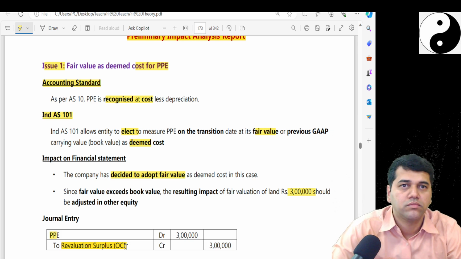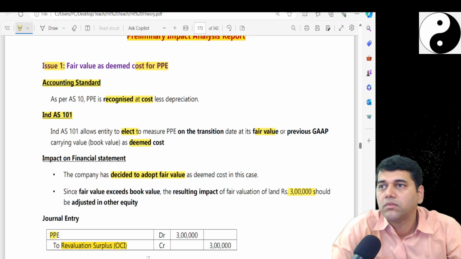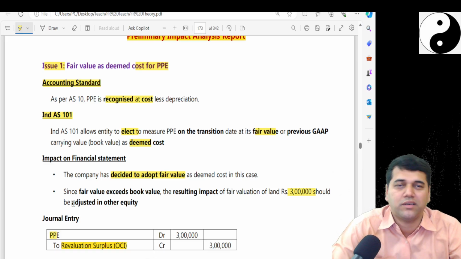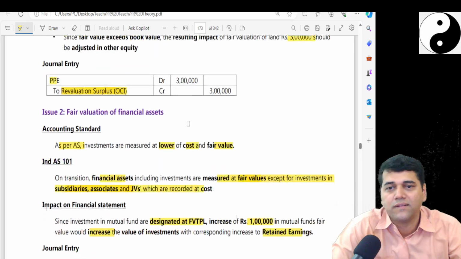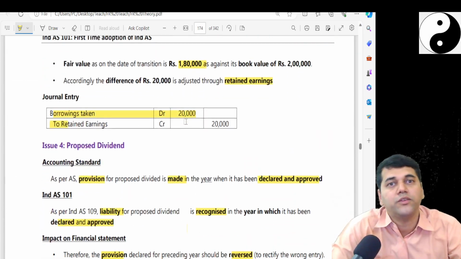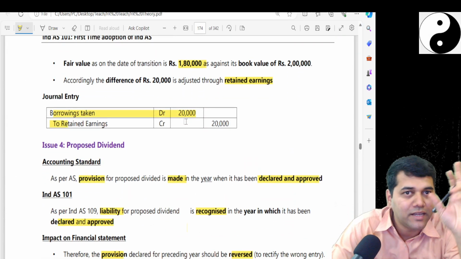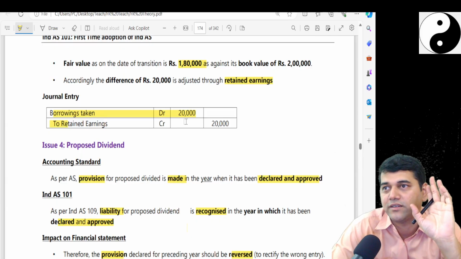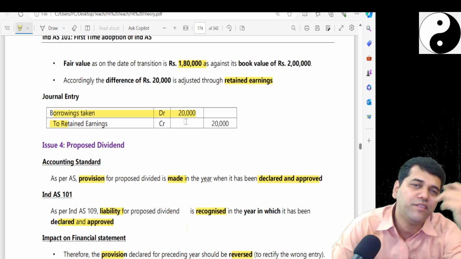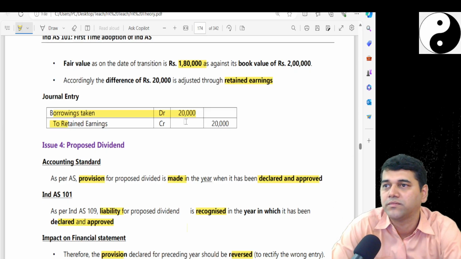We could have followed this one method, but leave it. We could have followed revaluation, but if you get that reconciliation, please follow retained earnings. Only for reconciliation. Everywhere else you consider it as revaluation.